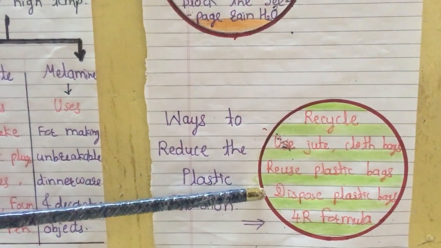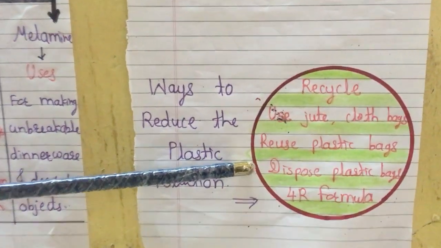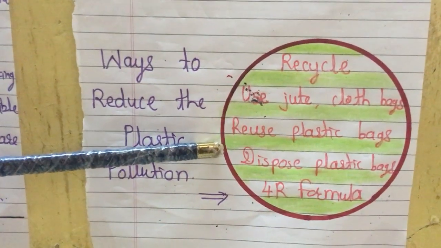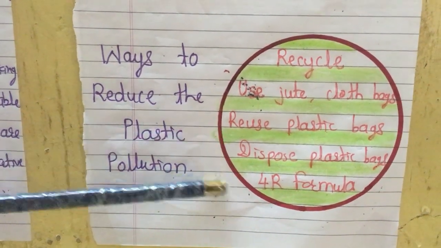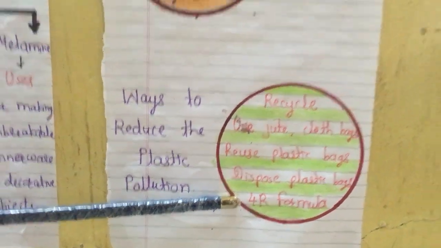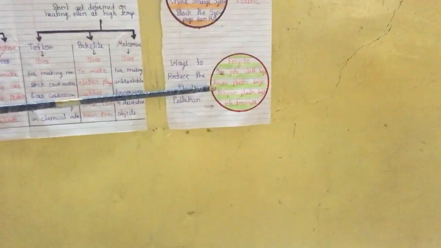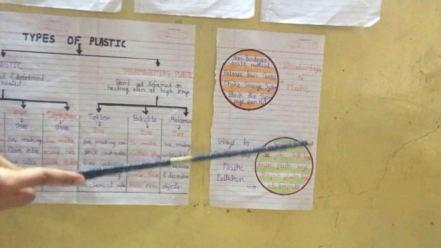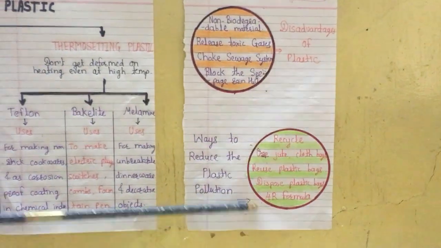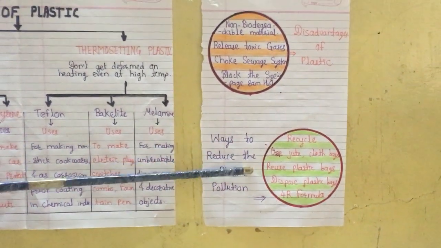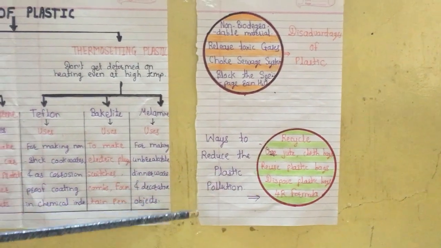Next is to dispose of the plastic properly. Means collect the plastic things in two dustbins, green and blue, and remember the 4R formula. The 4R formula means recycle, reuse, reduce and recover. So by all these five methods, we can reduce plastic pollution.